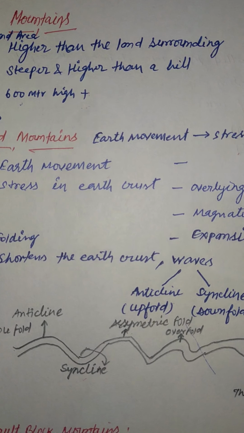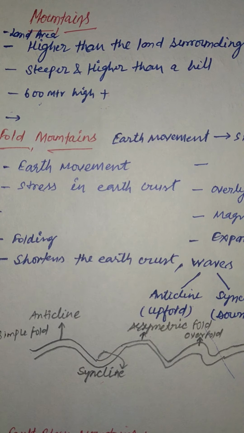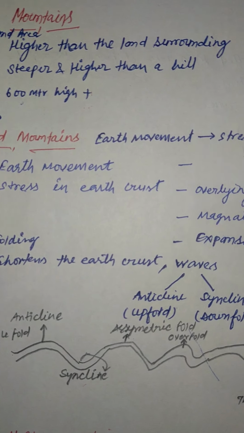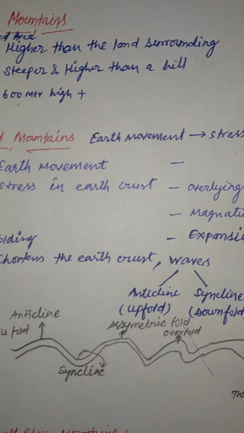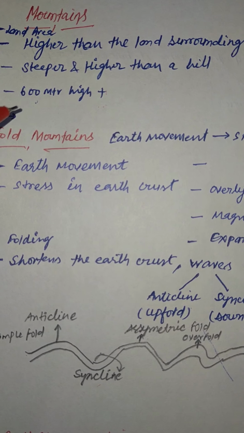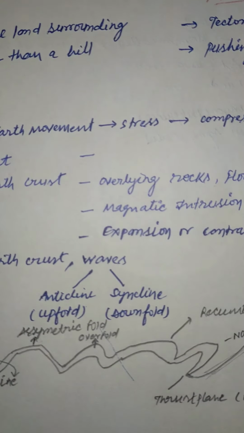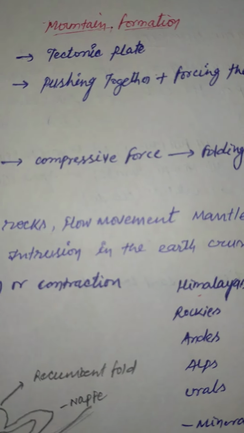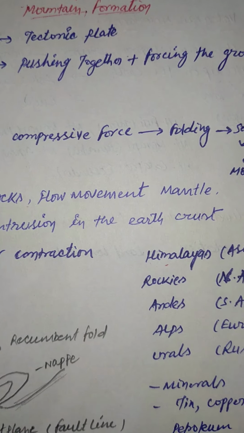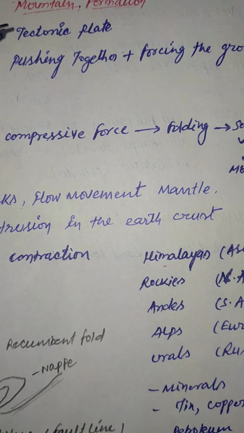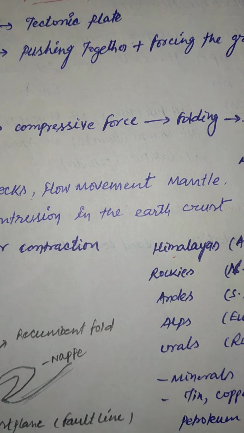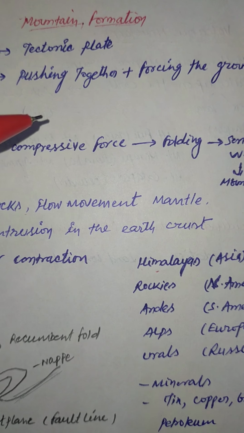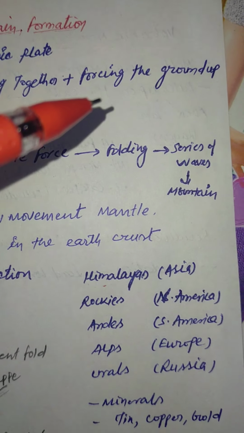Here I have mentioned mountains are land areas which are higher than the land surrounding. Simple. They are steeper and higher than a hill, and generally they are 600 plus meters high. So this is the definition of mountain, and then let's see formation of mountain. The reason for formation of mountain is basically tectonic plates pushing together, which forces the ground to go up. So this is the reason.